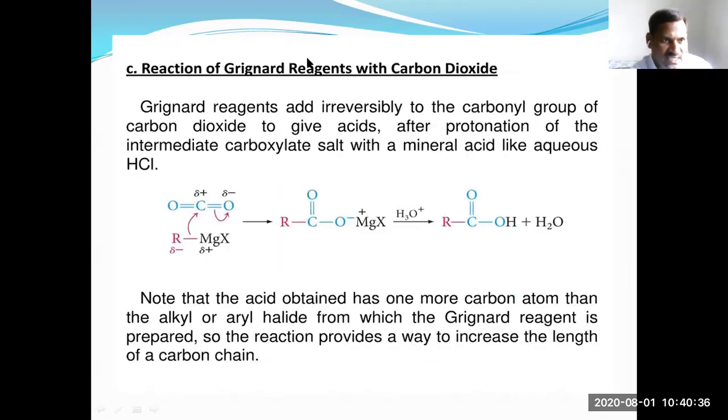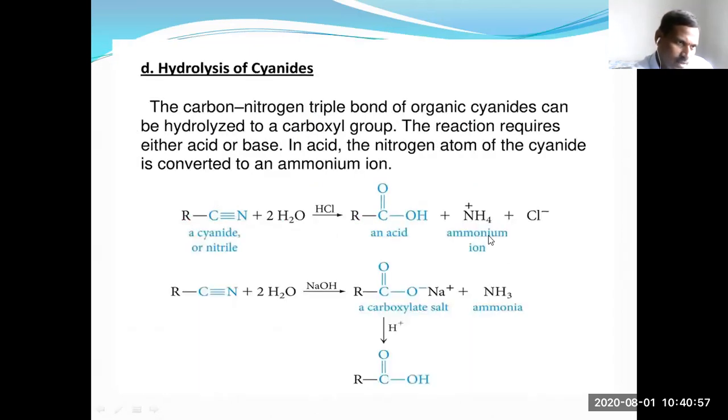Another preparation method is reaction with Grignard reagents. Grignard reagent addition with carbon dioxide, followed by a hydrolysis reaction, gives carboxylic acids. The next preparation method is hydrolysis of cyanides.